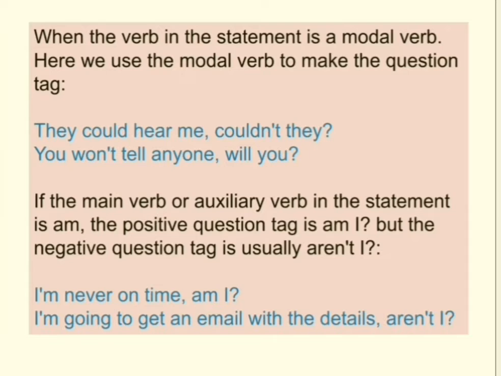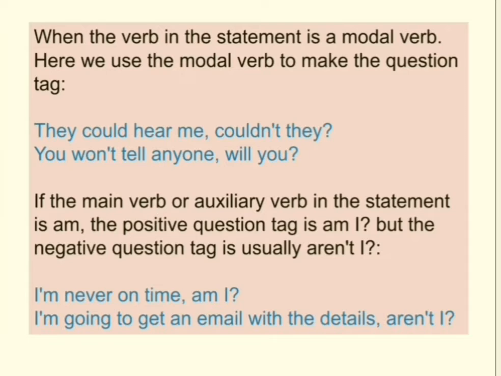Let's see the next one. You won't tell anyone, will you? In this statement, you won't tell anyone is a negative statement. So the question tag is positive, will you? Let's go to the next one.